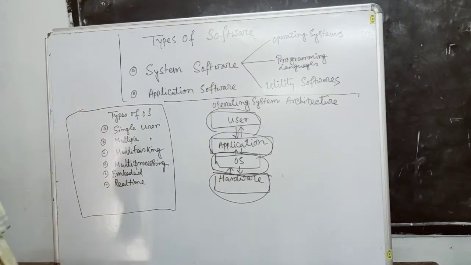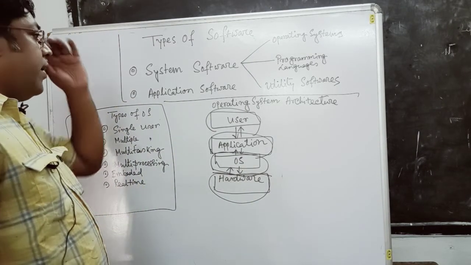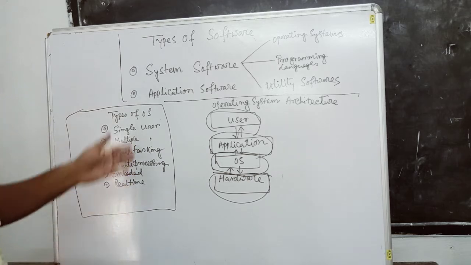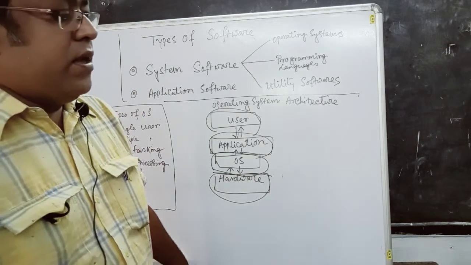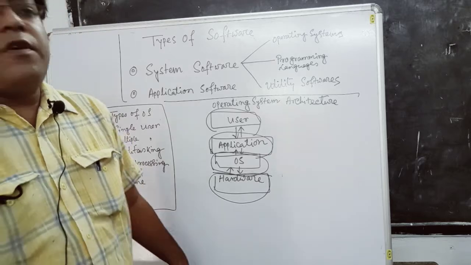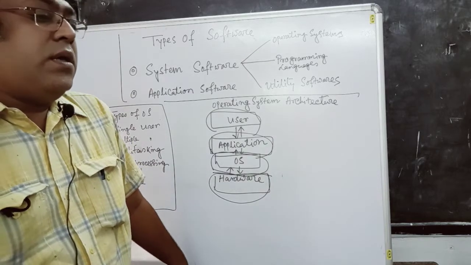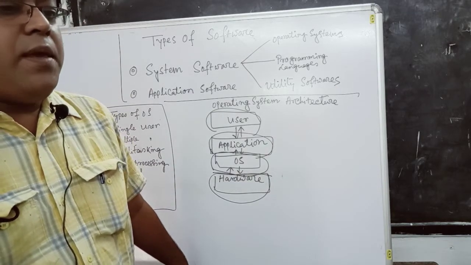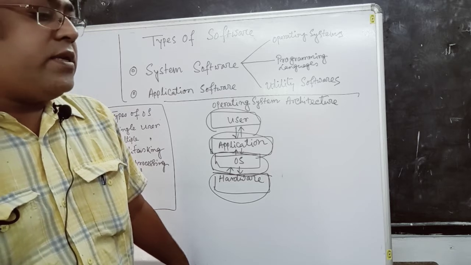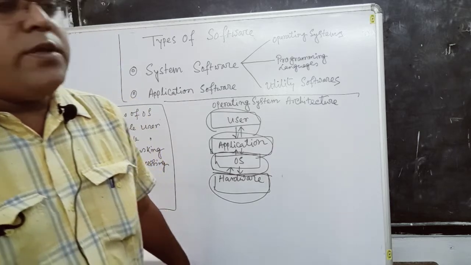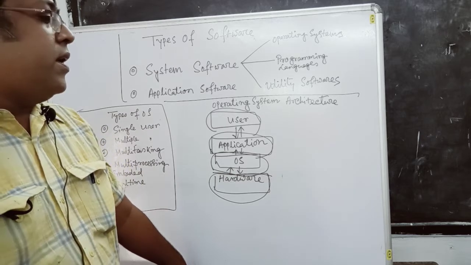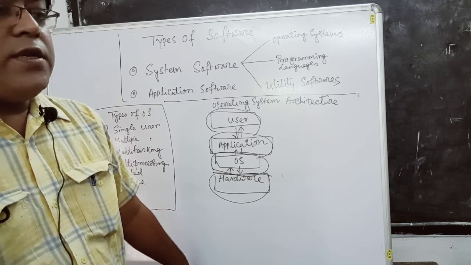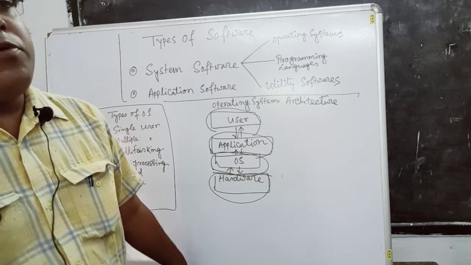Now we are talking about application software. What is application software? Several types of application software are found in our markets. Application software may be customized or tailor-made. It may be proprietary software. Application software does different types of jobs.